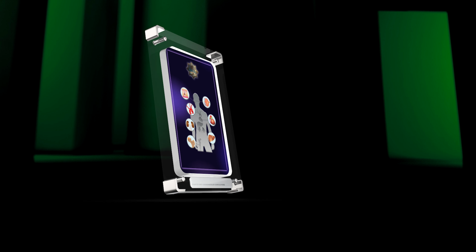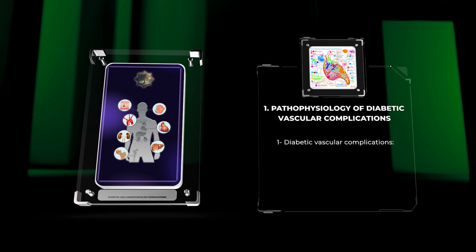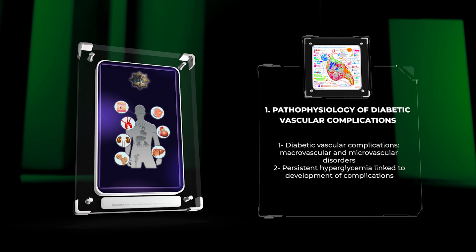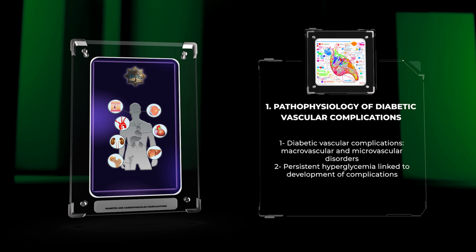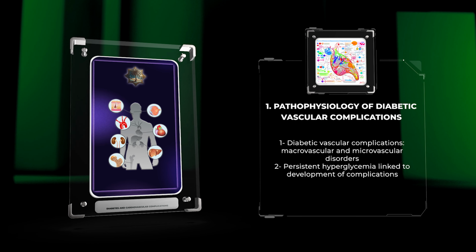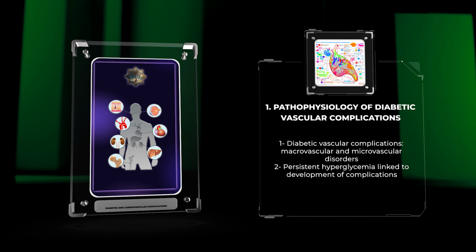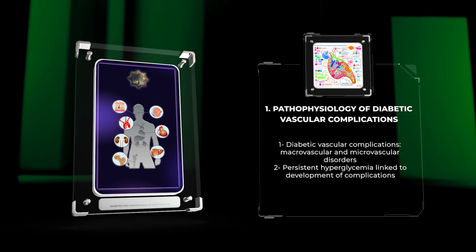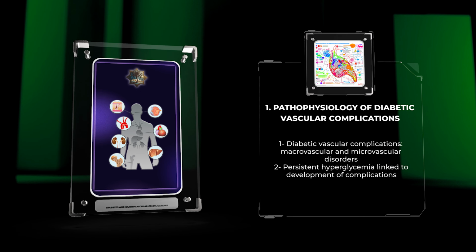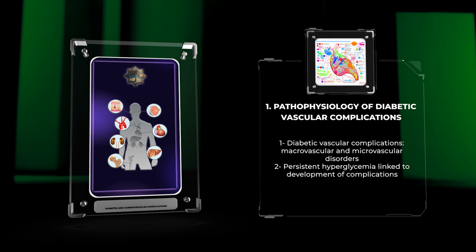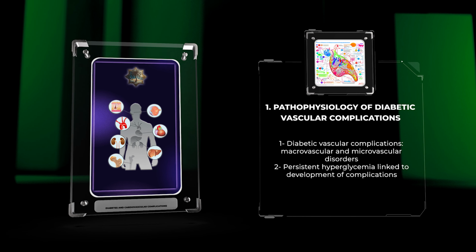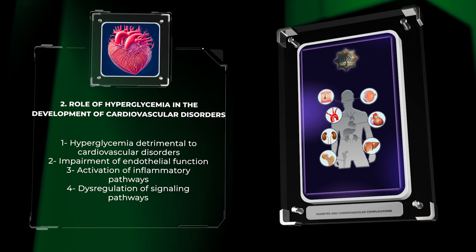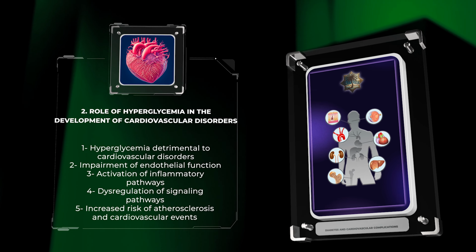Diabetic vascular complications comprise a spectrum of disorders, including macrovascular diseases, for example, coronary artery disease, peripheral arterial disease, and cerebrovascular disease, and microvascular complications, for example, diabetic retinopathy, nephropathy, and neuropathy. The development of these complications is closely linked to persistent hyperglycemia, which initiates a cascade of pathological events within the cardiovascular system. Hyperglycemia, a key hallmark of diabetes, plays a detrimental role in the development and progression of cardiovascular disorders.